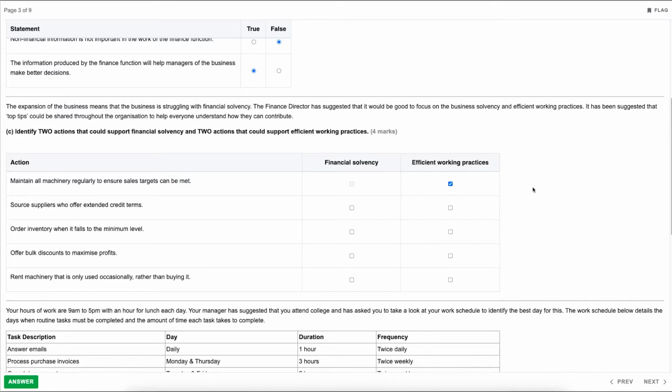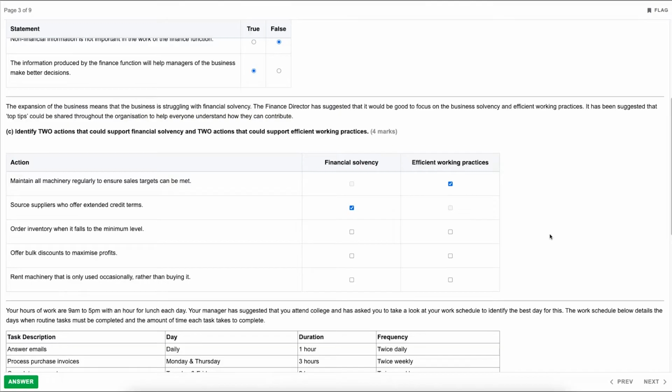Now the next one, source suppliers who offer extended credit terms. So this is stating that we would find suppliers which give us a credit period of over 30 days really. If the standard is 30 days, some suppliers will offer credit terms at 60 days, which therefore helps the business's financial solvency because they have up to 60 days in which to pay rather than 30. So that would help improve financial solvency.